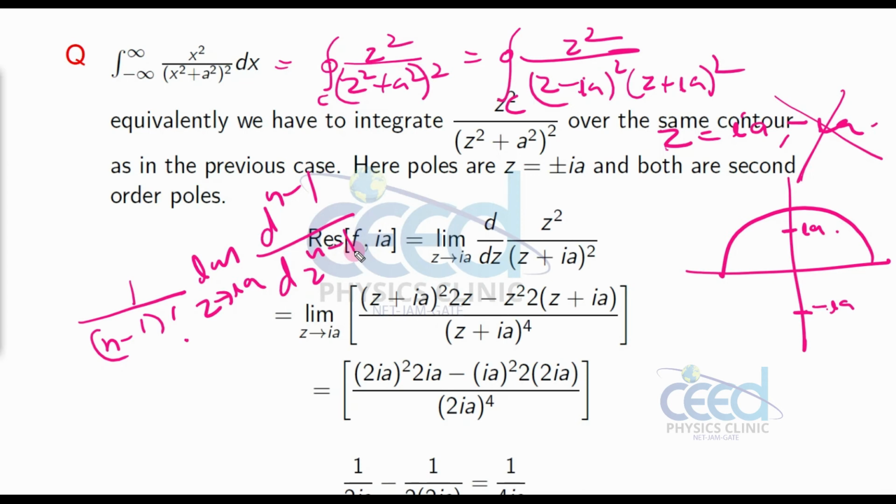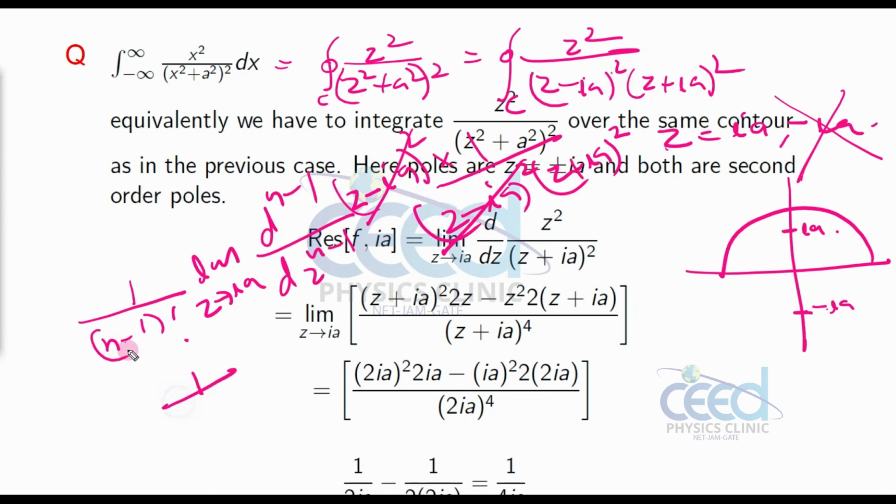That is z minus ia the whole square into 1 by z minus ia the whole square into z plus ia the whole square. Here z minus ia the whole square will cancel. The n is the order of the pole, that is 2, so 1 by 2 minus 1 factorial, that is 1 by 1.